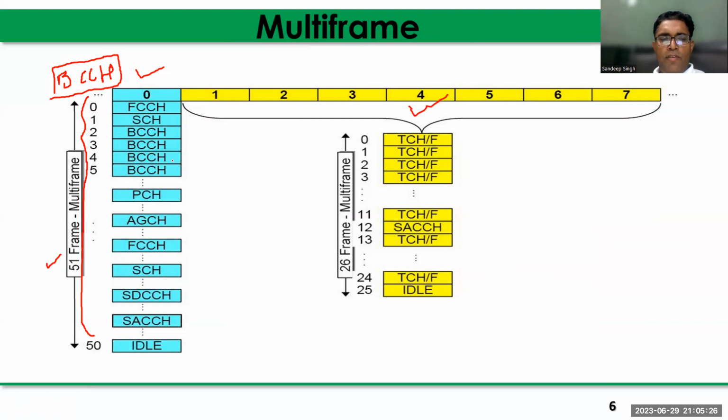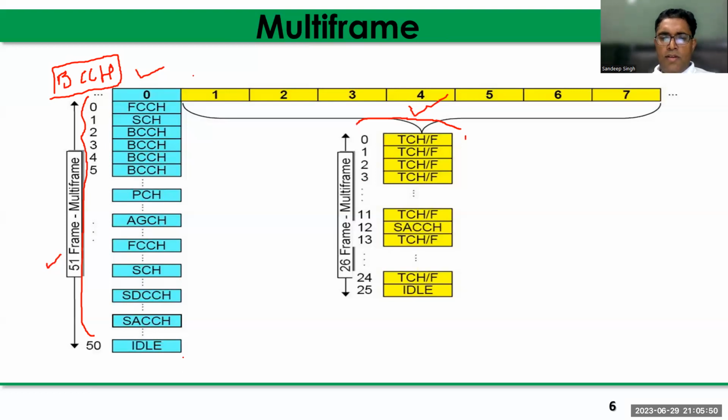In one multi-frame, there are 51 frames in case of the control channel. In case of the traffic channel, there are 26 frames in one multi-frame. And this multi-frame structure is continuously repeated on the superframe and hyperframe.